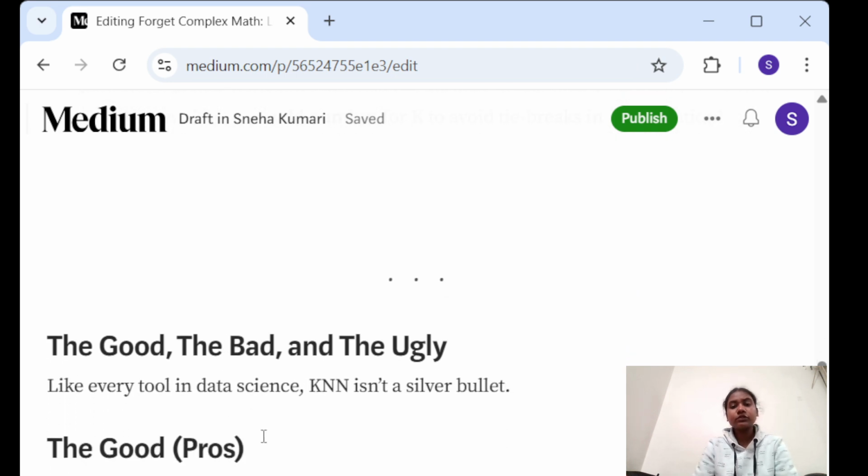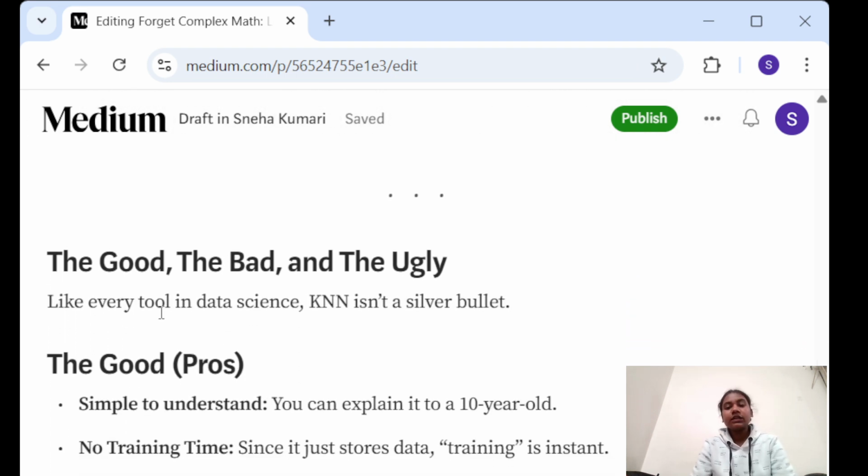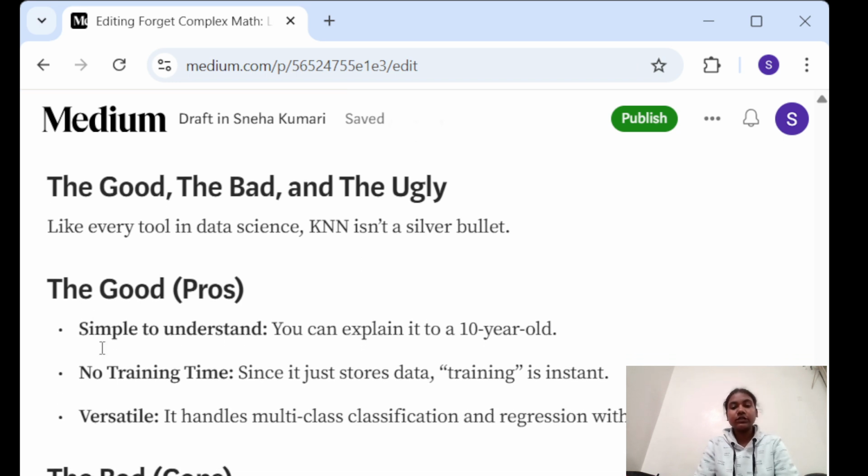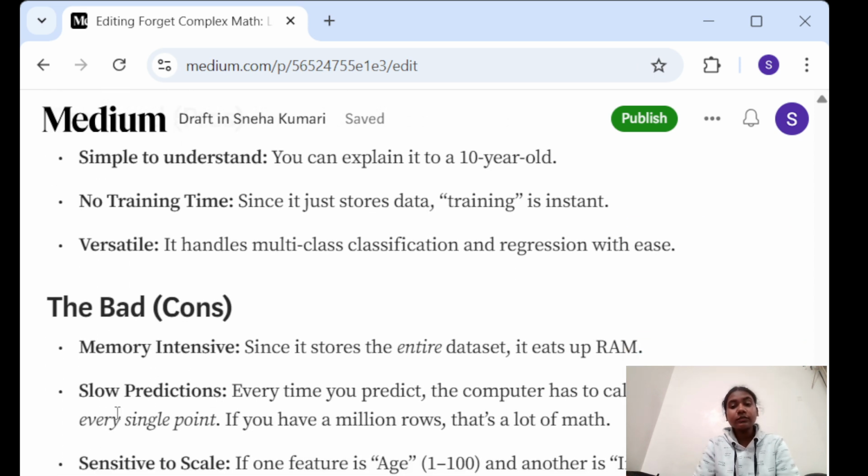Now the good, the bad, and the ugly. Like every tool in data science, KNN isn't a silver bullet. KNN also has some pros and cons. The good: KNN is simple to understand, there is no training time, we don't have to train it, and it is versatile. The bad: it is memory sensitive, has slow predictions, and is sensitive to scale. These are the cons and these are the advantages.